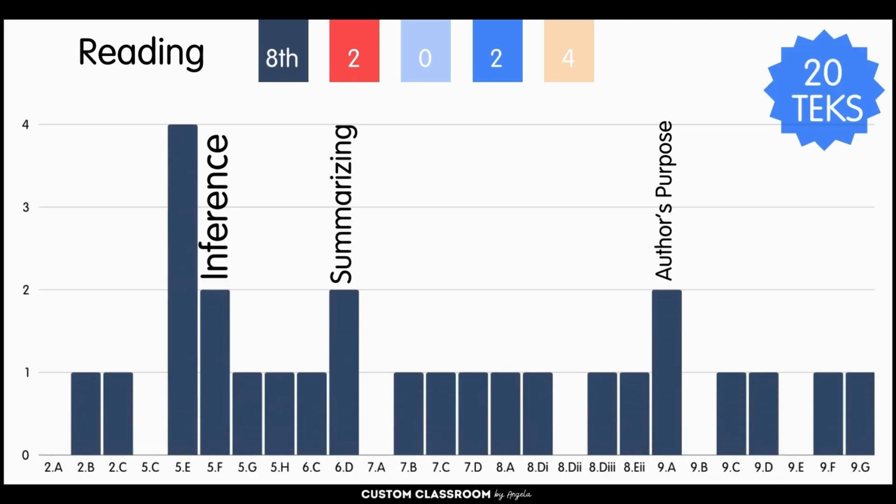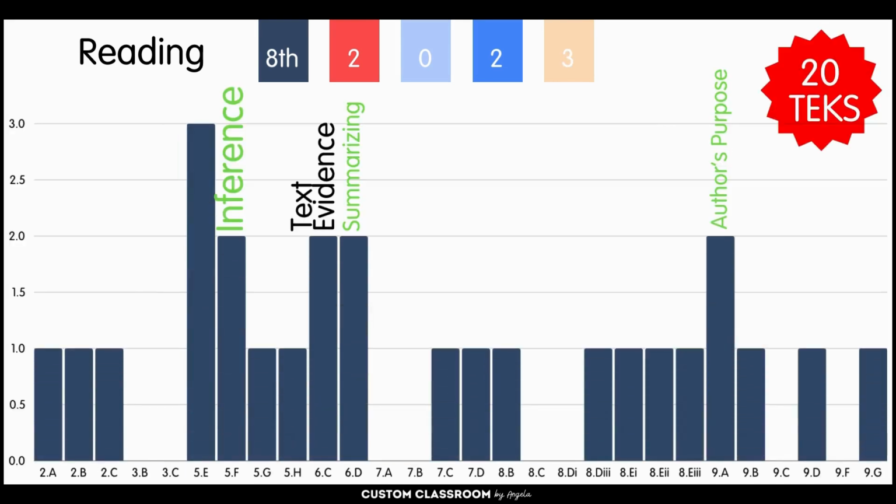All right, in eighth grade, the keys here were inferencing, summarizing, and author's purpose. It tested 20 TEKS. And if you compare it to 2023, there's quite a bit of overlap of inferencing, summarizing, and author's purpose, which is, you're going to see a bit of a trend throughout. And then there was text evidence, and this one tested 20 TEKS.